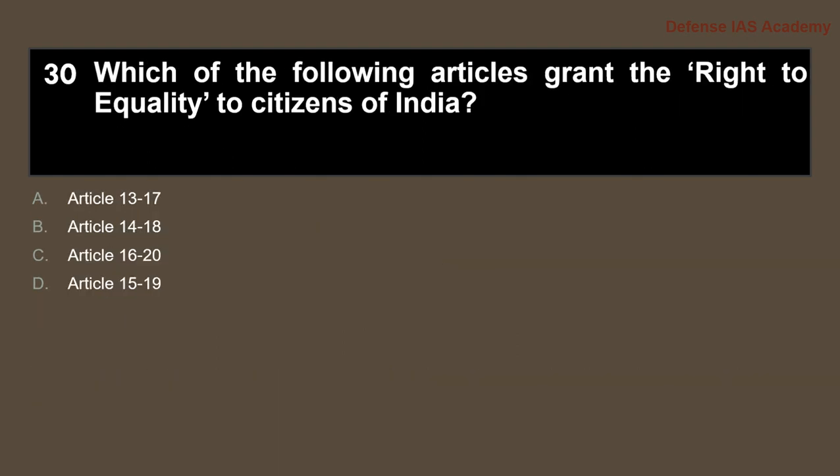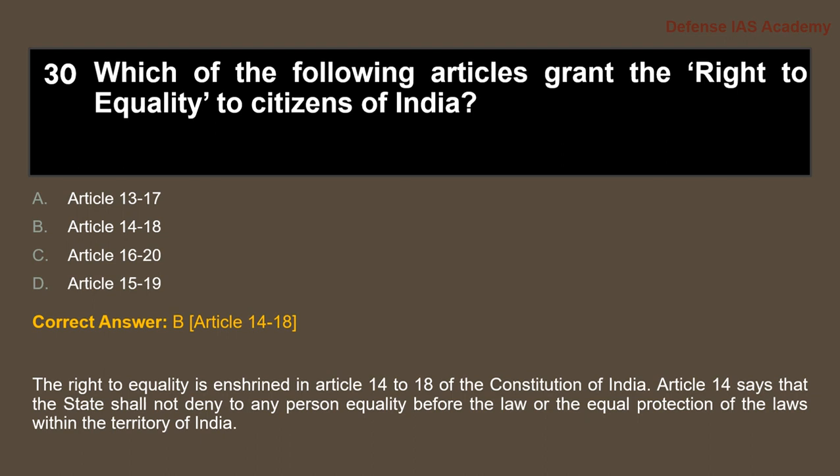Next question. Which of the following articles grant the right to equality to citizens of India? The answer to the question is option B, Article 14 to 18. The right to equality is enshrined in Articles 14 to 18 of the Constitution of India. Article 14 says that the state shall not deny to any person equality before the law or the equal protection of the law within the territory of India.